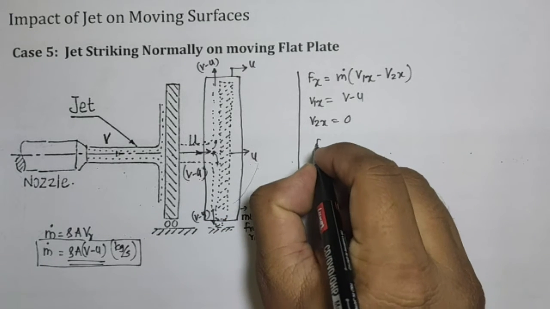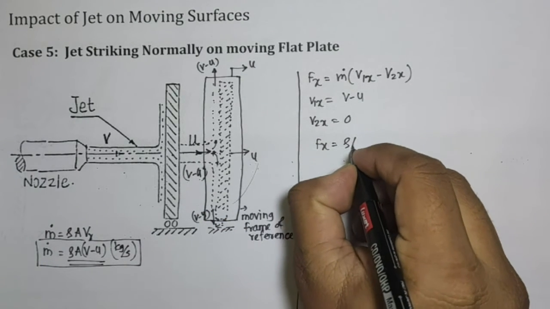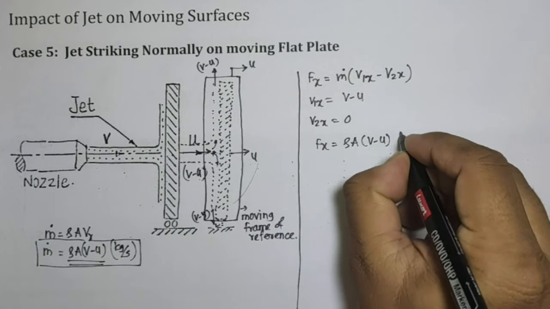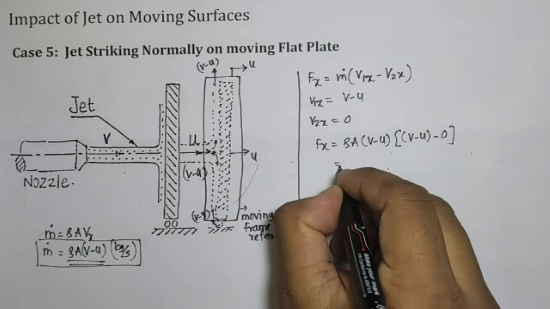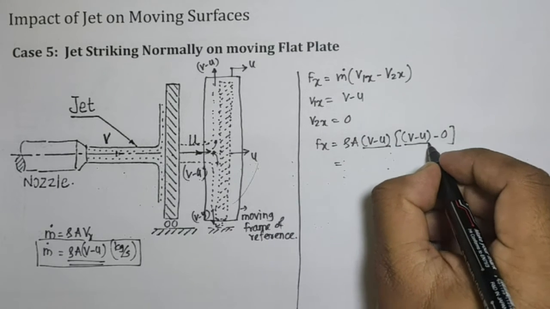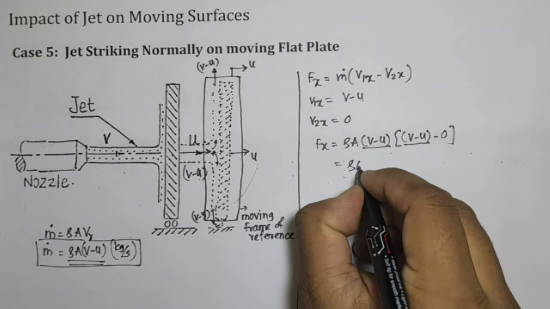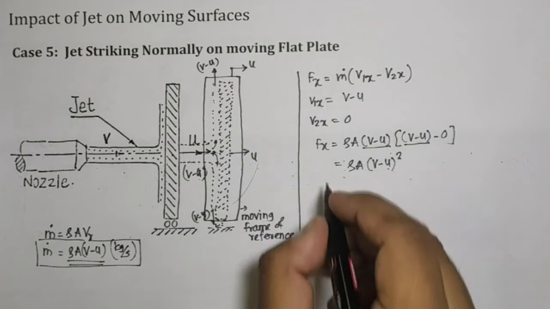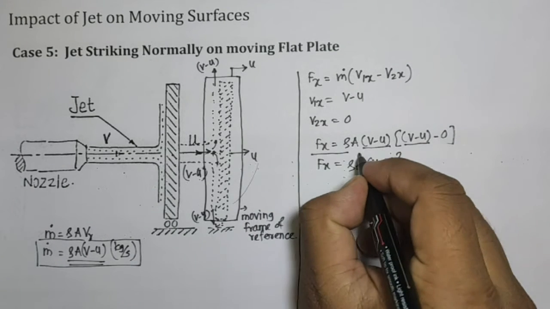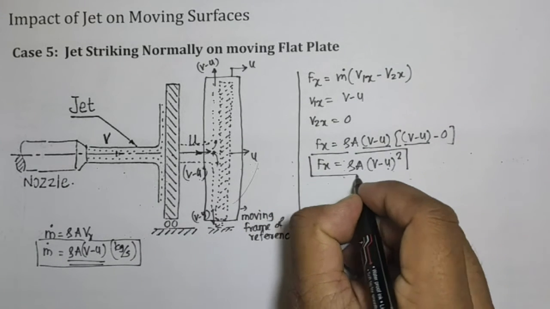So Fx is equal to rho a (v minus u) times (v minus u minus 0). Since v minus u and v minus u are common, it becomes rho a (v minus u) squared, which is the force in the x direction.